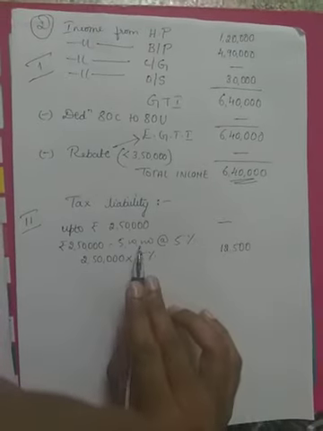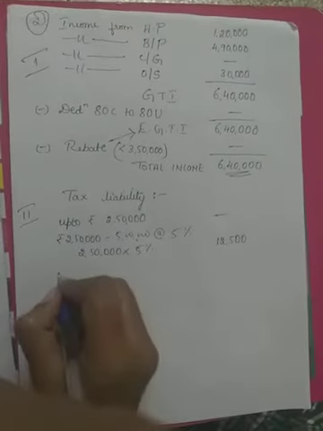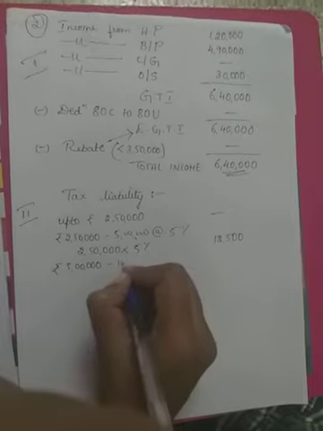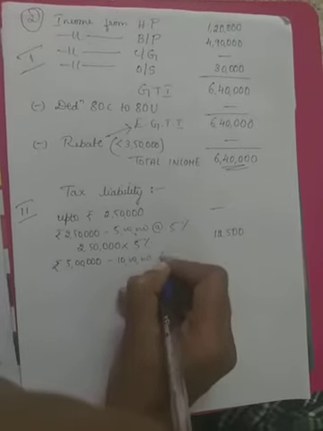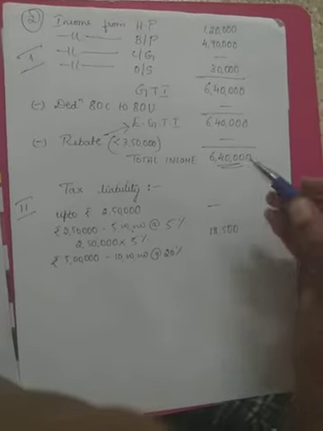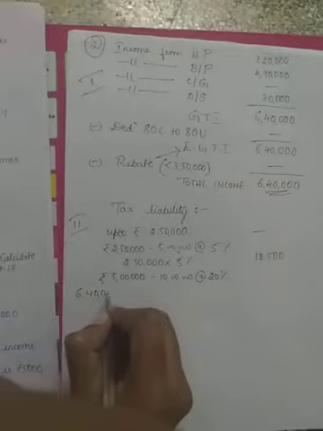So up to 5 lakhs it has been calculated, but our total income is more than 5 lakh, and hence next 5 lakh to 10 lakh is computed at the prescribed percentage of 20%. So we will note down that total income is 6,40,000.